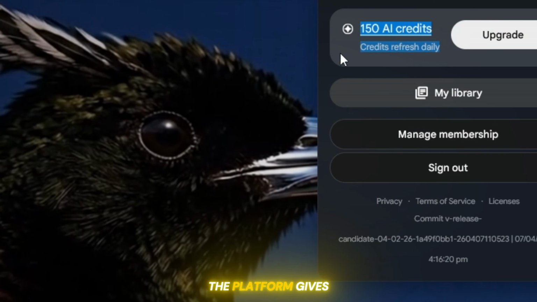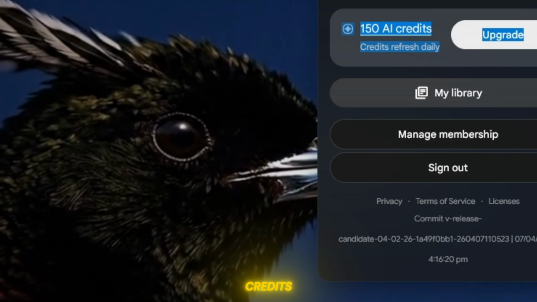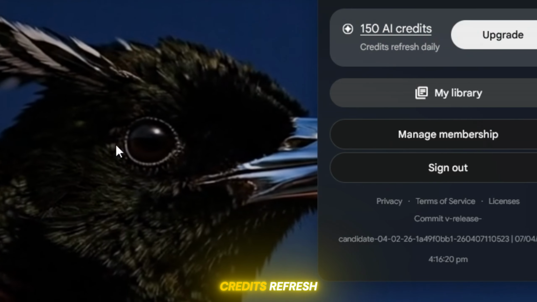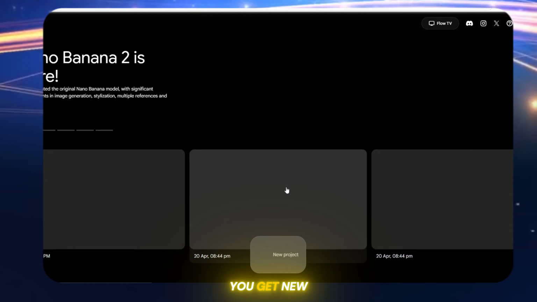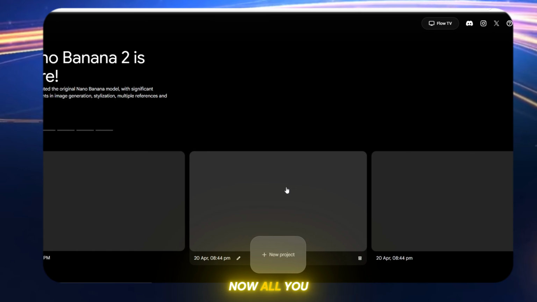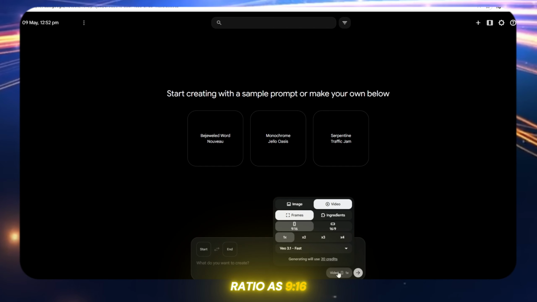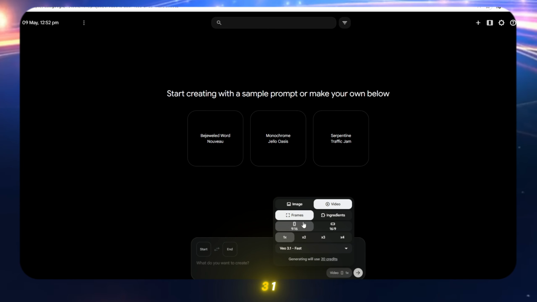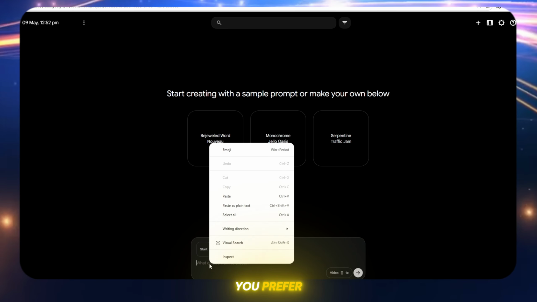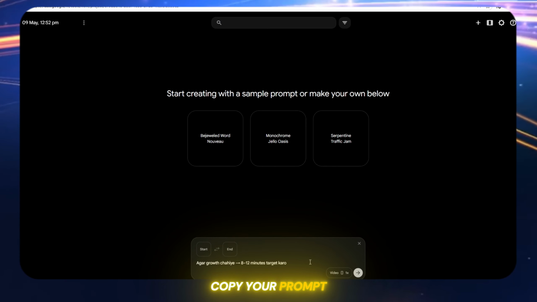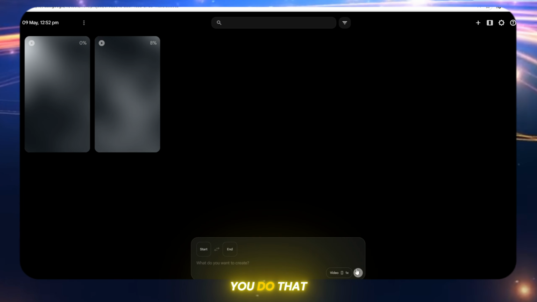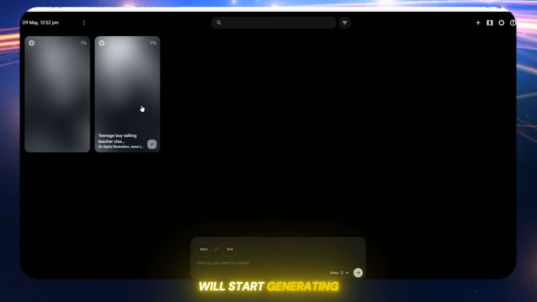In the beginning, the platform gives you 150 free credits. You can also see at the top that the credits refresh daily, which means you get new free credits every day. Now all you need to do is select your video settings, choose the aspect ratio as 9:16, and select the model version like VO31 or whichever option you prefer. After that, simply copy your prompt and click on Next. As soon as you do that, your AI video will start generating automatically.